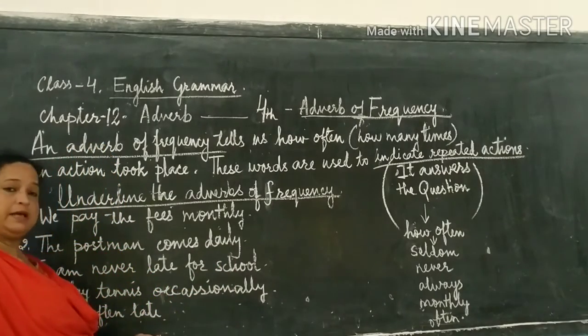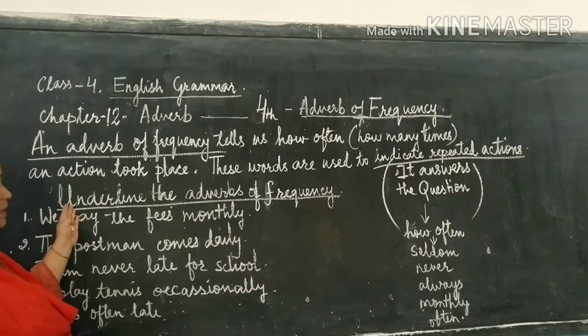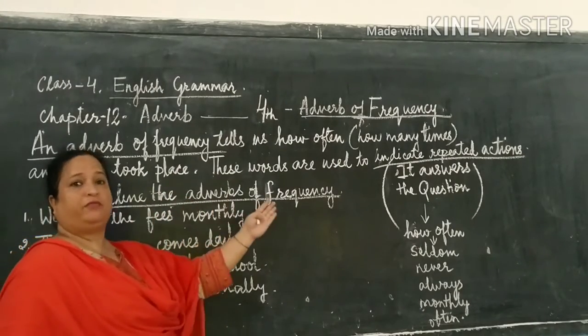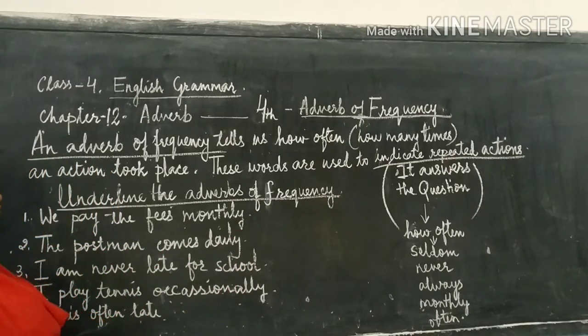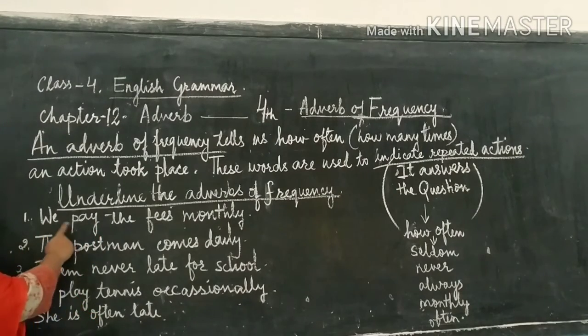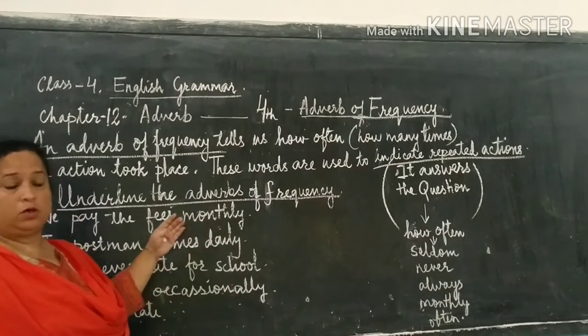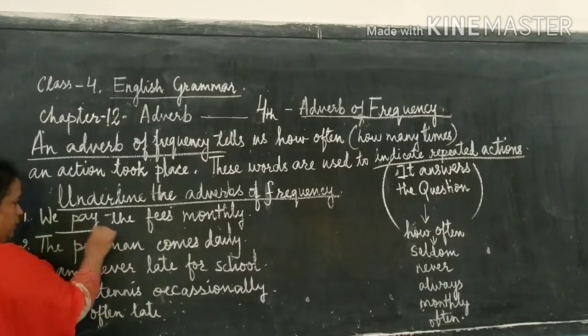So let us look at the examples that I have written over here. We have to underline the adverb of frequency. So what will we do now? We will first of all look for the verb. We pay the fees monthly. So what do we do? We pay.